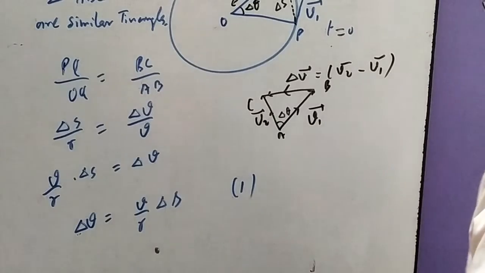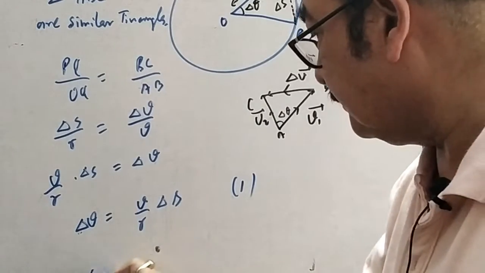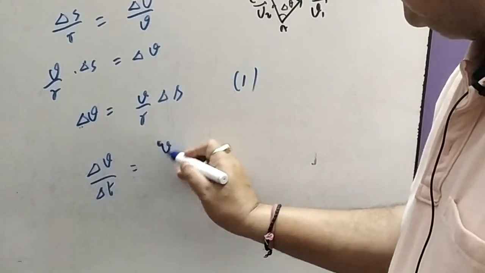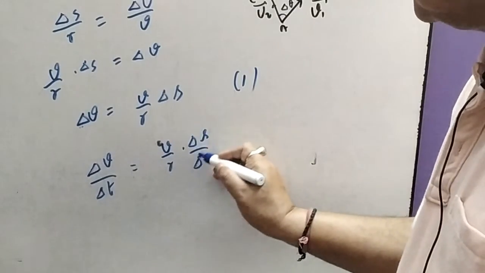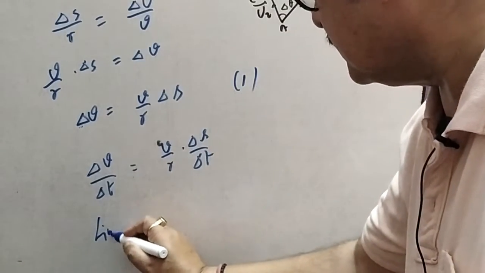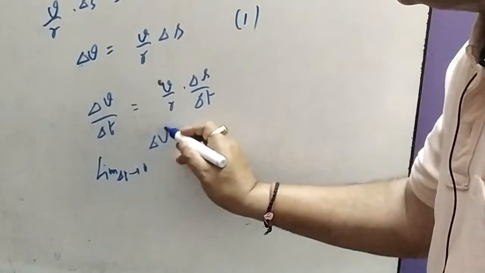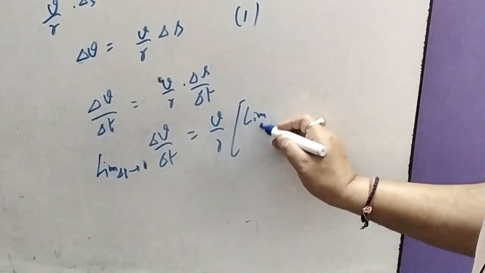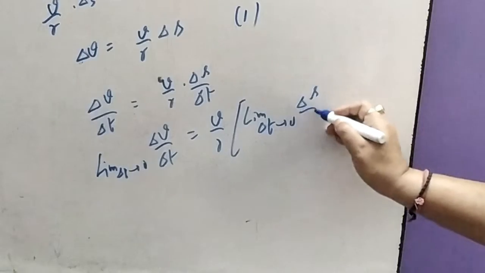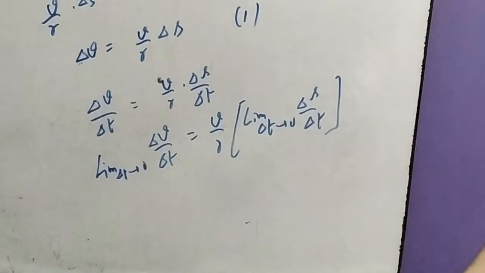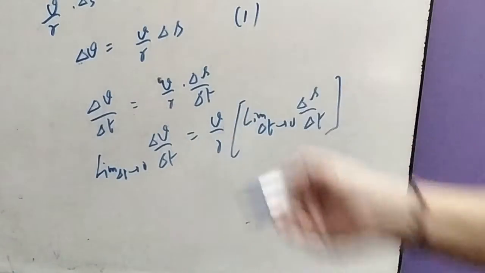Now we divide both sides by delta T. Delta V upon delta T equals V by R into delta S upon delta T. Then we take the limit on both sides, limit delta T tends to 0, of delta V upon delta T, and V by R separately, limit delta t tends to 0, of delta s upon delta t. Well, dv upon dt is your acceleration. Here it is centripetal acceleration.